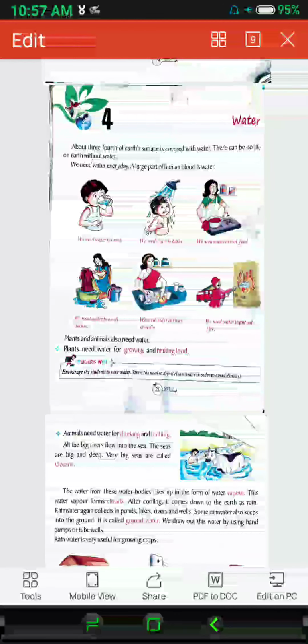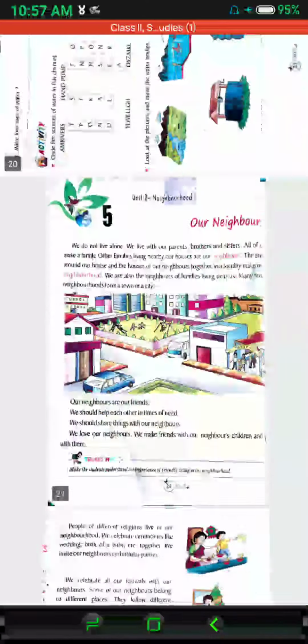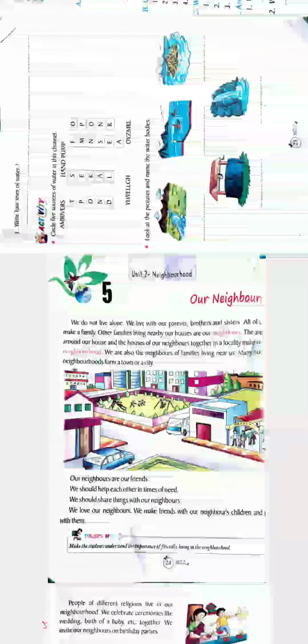You can write answers like this. The 4 uses of water are for drinking, for bathing, for cooking food, for washing utensils, for washing clothes, for watering the flowers, etc.